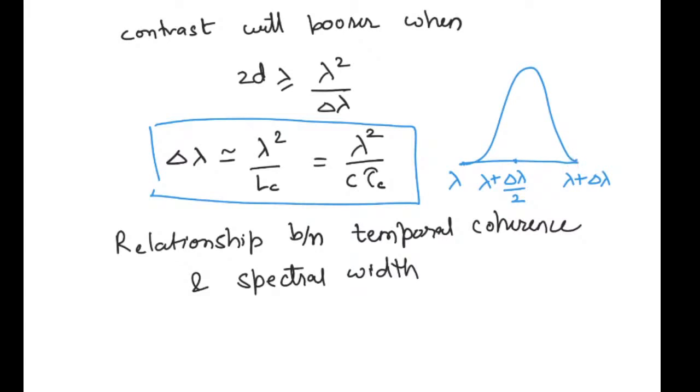Now if we want to write the same relationship in terms of frequency, then frequency can be given by c by lambda. So if I want to write change in frequency, that would be given by minus c by lambda square into d lambda.